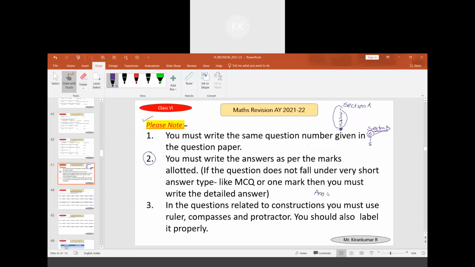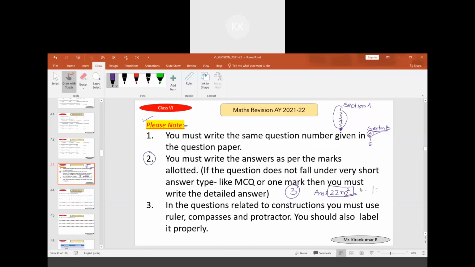The answer you got is 22 square meters. But you should not write this answer and leave it. You have to solve it properly. Otherwise, 3 marks cannot be given. For this direct answer, only 1 mark will be given.